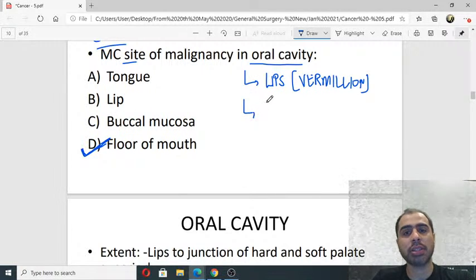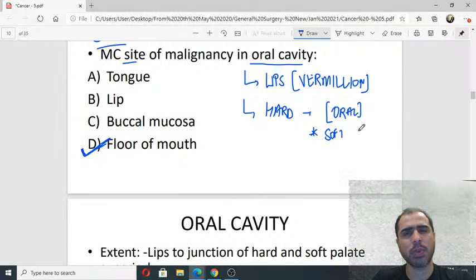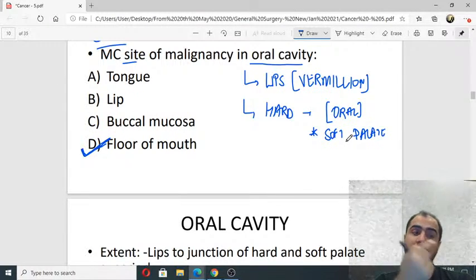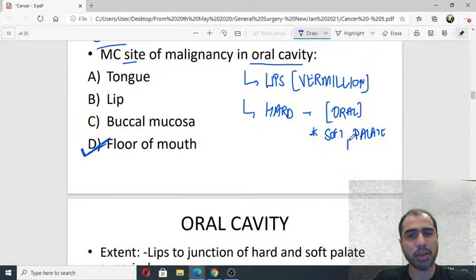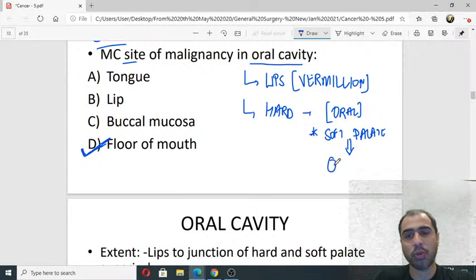Superiorly, the junction of hard palate and soft palate, which means only the hard palate is in the oral cavity. The soft palate, mind you, is not a part of the oral cavity. What is it a part of? Where the hard palate ends and the soft palate begins, that is the upper limit. You must know this because this is how they will trick you in the MCQs. So soft palate is not oral cavity. Soft palate is oropharynx.